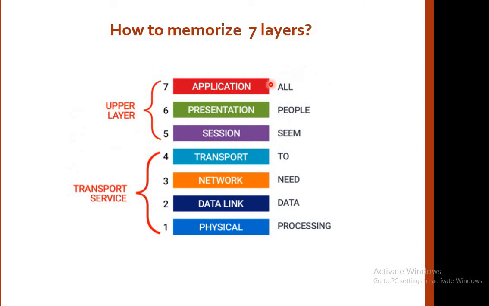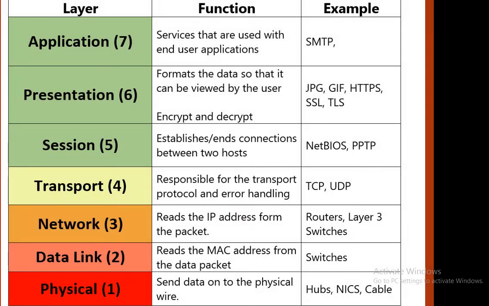The first one is the application. All People Seems to Need Data Processing. So: application, presentation, session, transport, network, data link, and physical layer. Now this is a quick recap of what we have discussed. We have 7 layers: application, presentation, session, transport, network, data link, and physical.